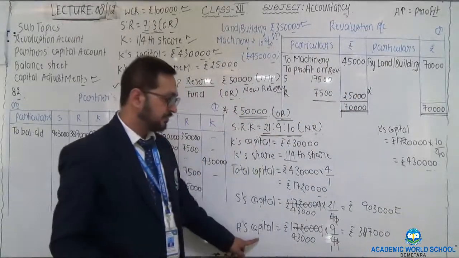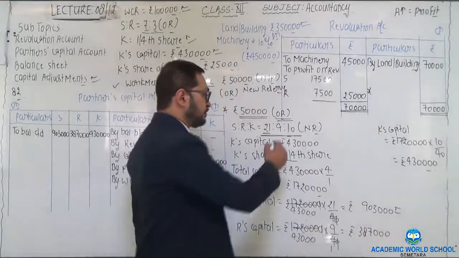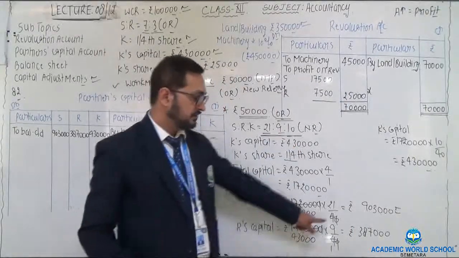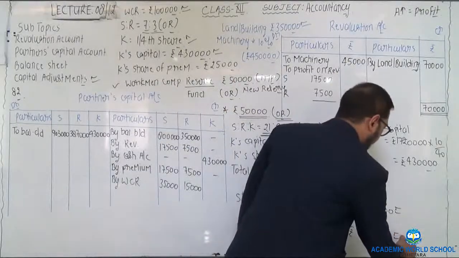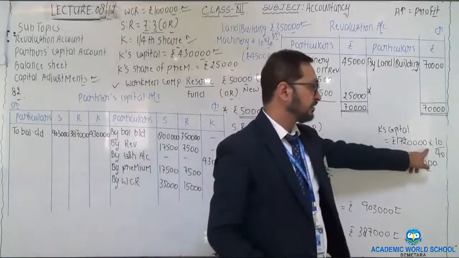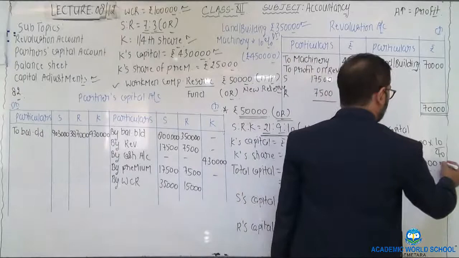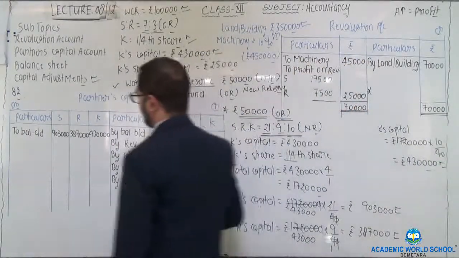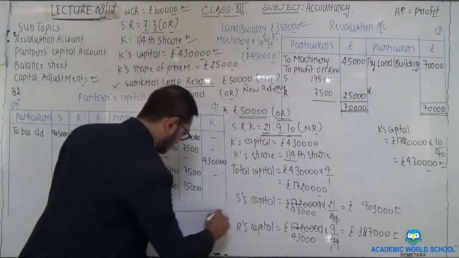After that, R's capital, again 1720, that is total capital, multiplied by the new profit sharing ratio of R, that is 9 by 40, gives you 3,87,000, and K's new capital 1720 into his new ratio, that is 10 by 40, gives you 4,30,000.